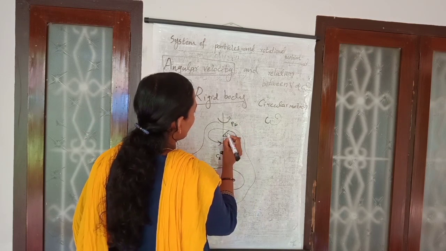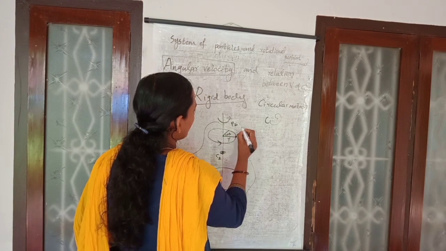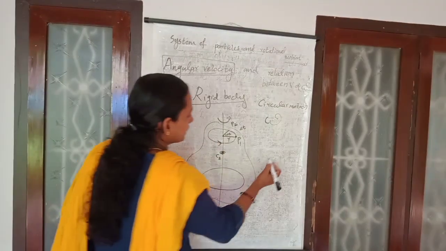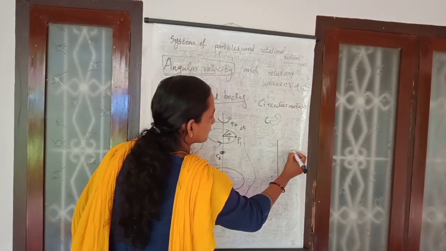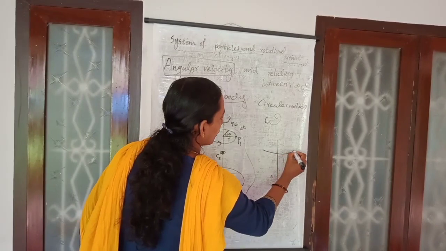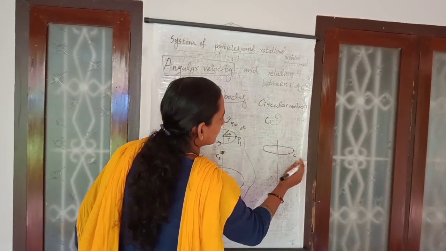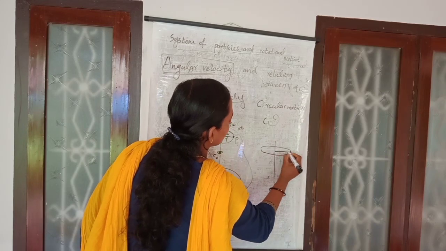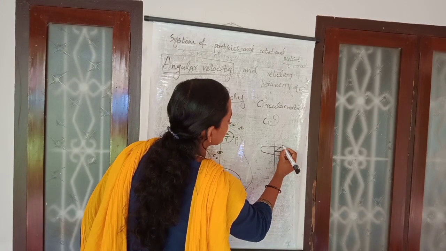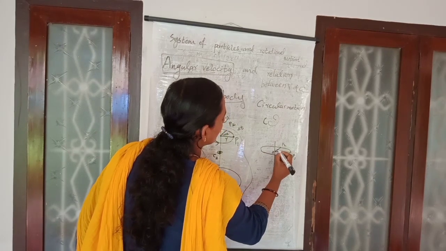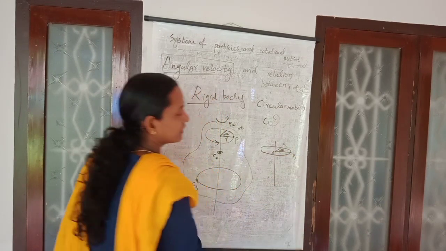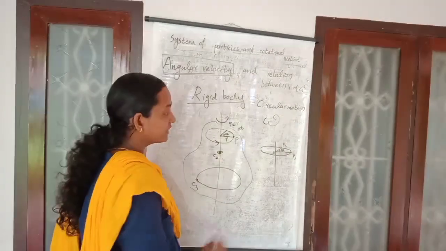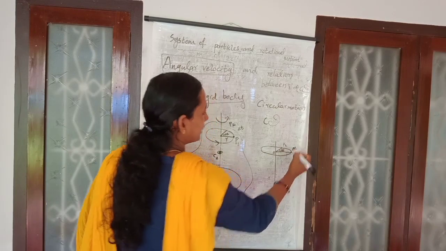It swept an angle delta theta within a time delta t. Here this is the axis, this is the center C, and the particle follows a circular path.